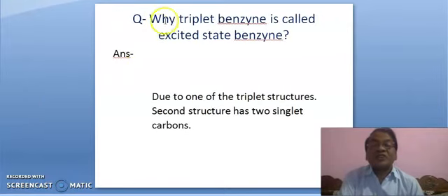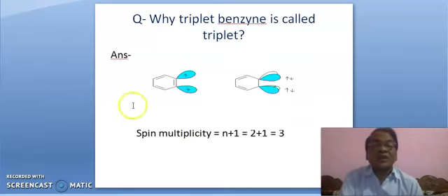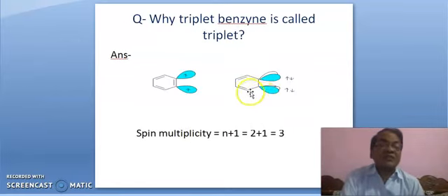Okay. Next question is, why is triplet benzene called excited state benzene? Due to one of the triplet structures, the second structure has two singlet carbons, or carbenes. Better to write carbenes. Look at here. It is benzene, the second structure of triplet benzene. It is a sigma bond, and